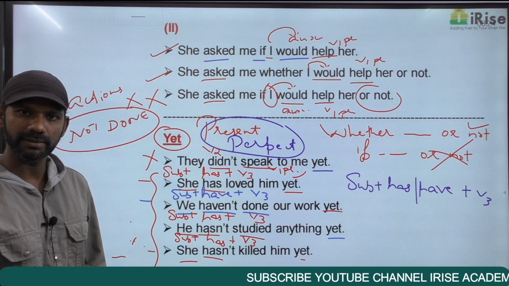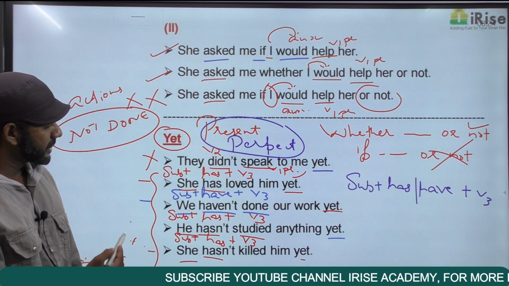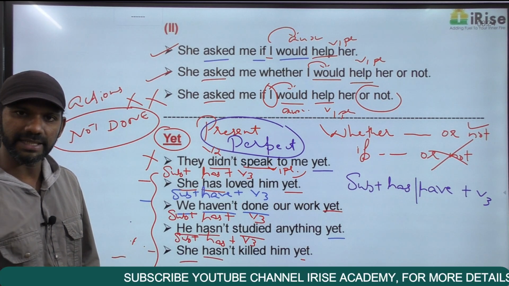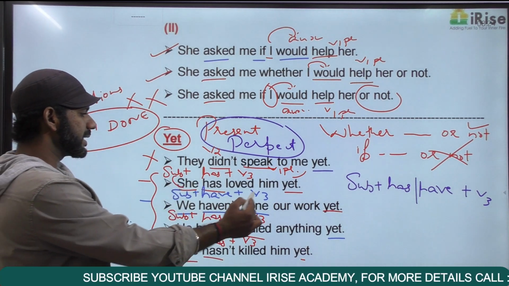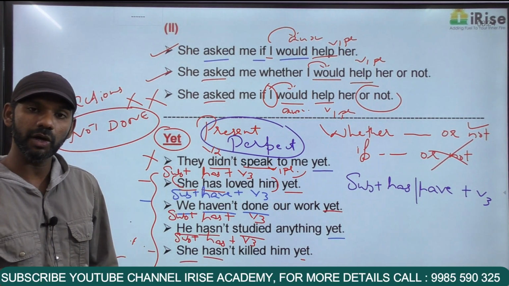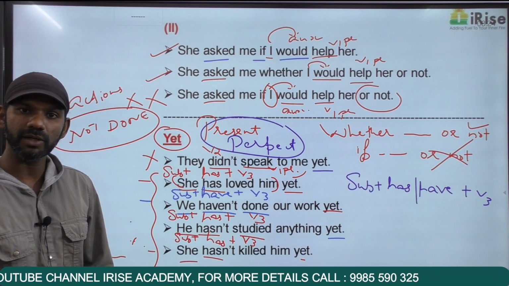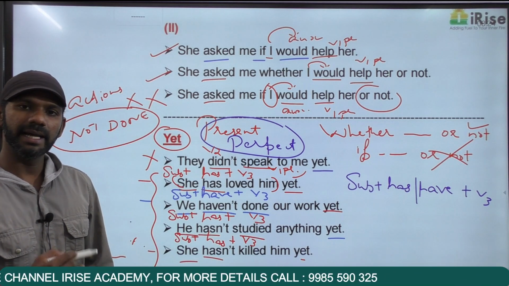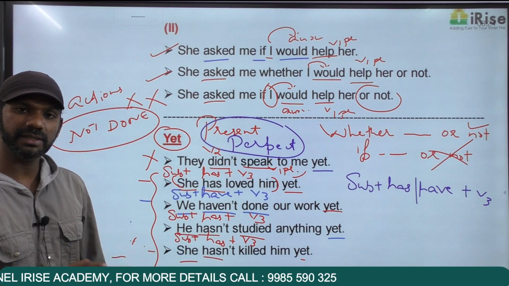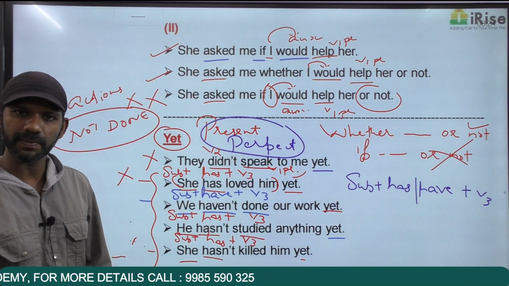That is the rule. Now come to the second statement. The first one is eliminated. She has loved him yet. She has loved him means the sentence talks about an action that is done. As I told you, yet is for actions that are not done. So the second statement is grammatically wrong.